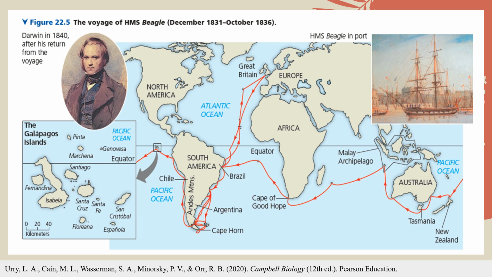This map shows the voyage of the HMS Beagle, which took Darwin around the world. During this journey, Darwin observed plants, animals, and fossils in many different environments. He noticed that similar species varied from place to place, especially on islands like the Galapagos. These observations made him question why organisms were distributed the way they were, and how species might change over time.